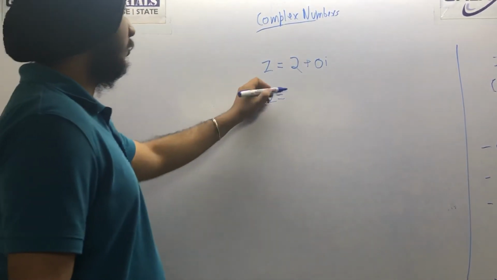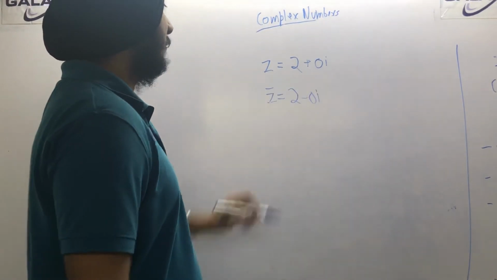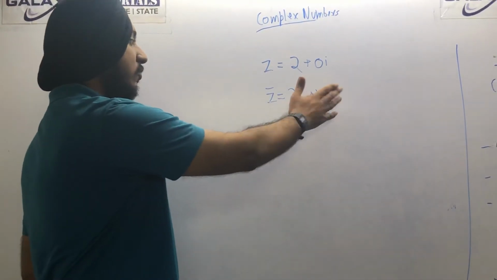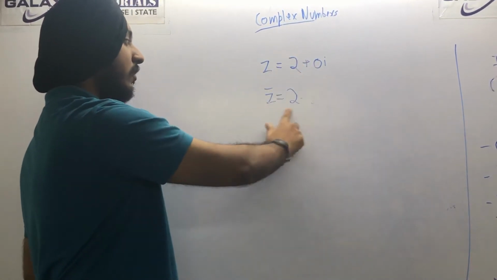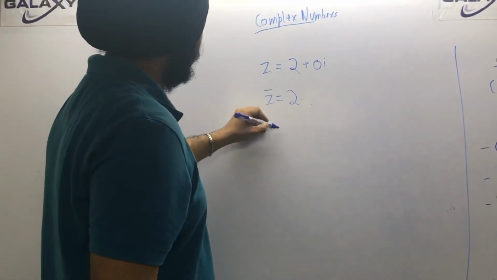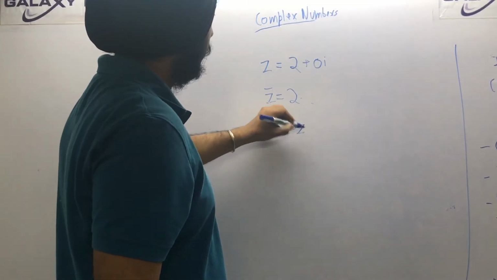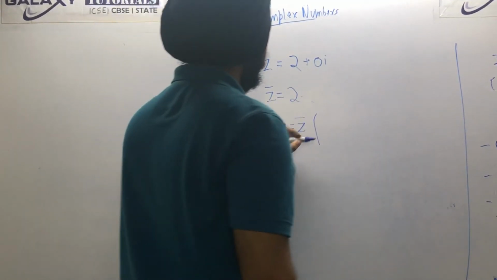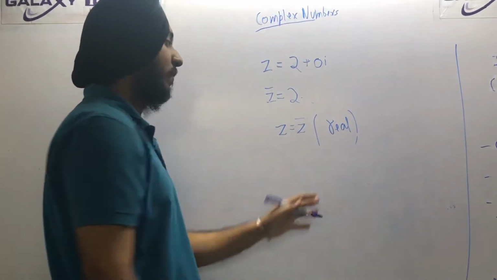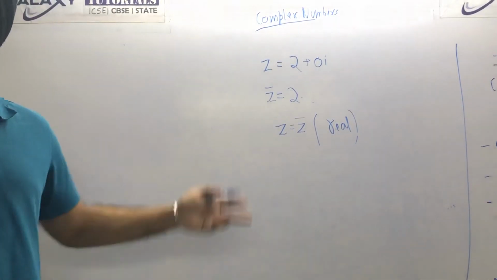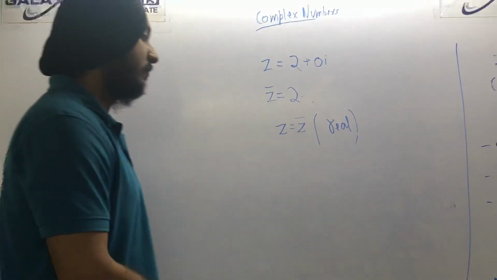You will get the same thing, 2 minus 0 iota. But this is not existing because 0 into anything is 0. So you get the same thing. Earlier it was 2 and this is also 2. So there is a property: if z is equal to z bar, then the complex number is real. This is something they can ask for a 1 marker, that's why I am showing you.